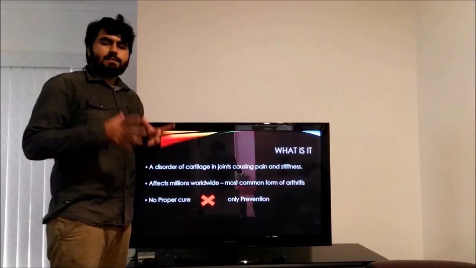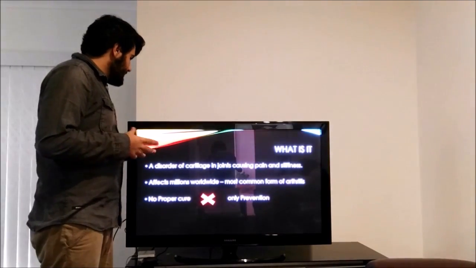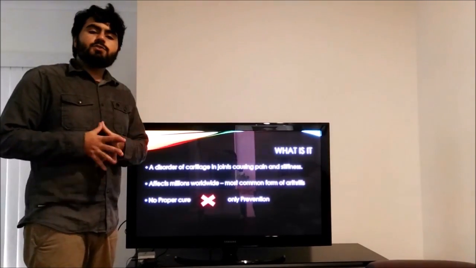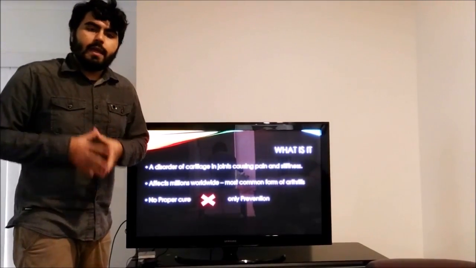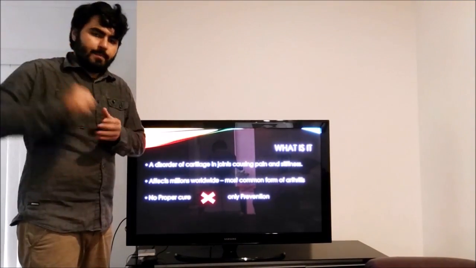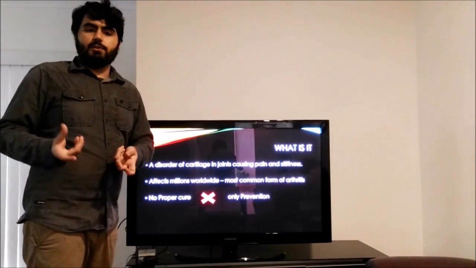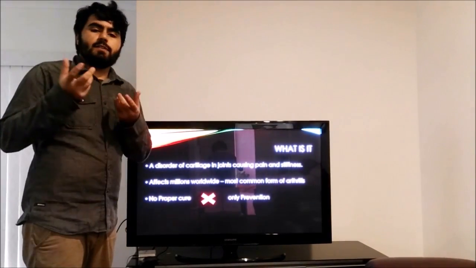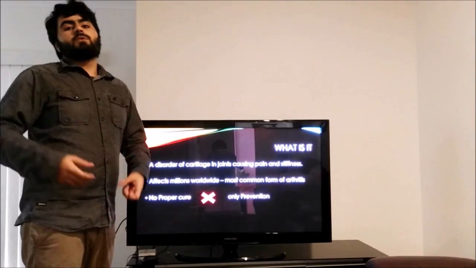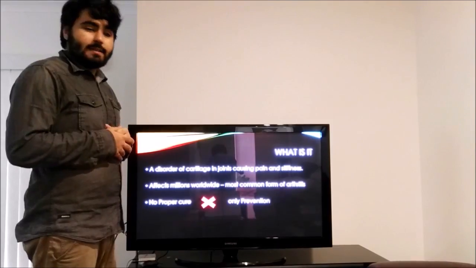Osteoarthritis is quite simply a disorder in the cartilage within joints. Cartilage is a cushioning material within joints that reduces bone-on-bone contact and provides a cushioning factor, reducing the force applied on each bone. Now, in the condition of osteoarthritis, this cartilage is reduced in volume or is damaged, having cracks and fibrillations, which cause pain and stiffness, which are hallmarks of the condition.